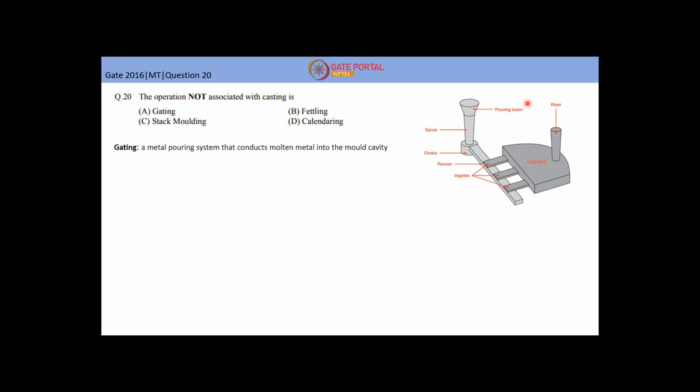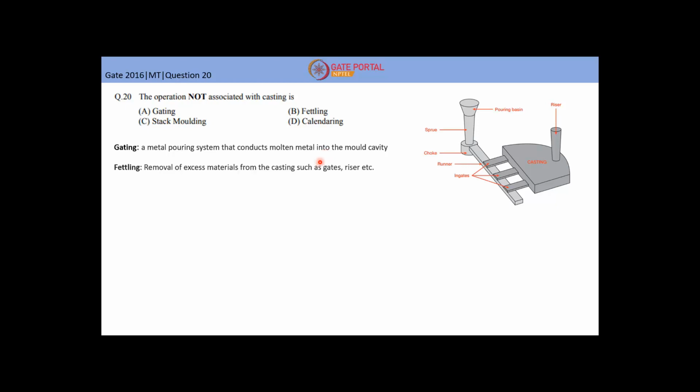The gating system consists of the pouring basin attached with the sprue. From here we pour the molten metal, and this is the runner which provides the molten material through these ingates to the casting. This is the riser, to check whether all the parts of the casting are filled. If molten metal rises from this riser, we are assured that all the parts of this casting are filled with molten metal. So gating is associated with casting.